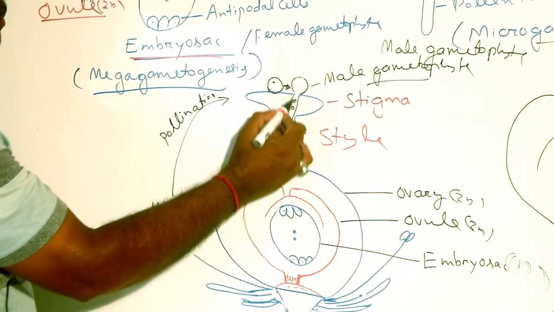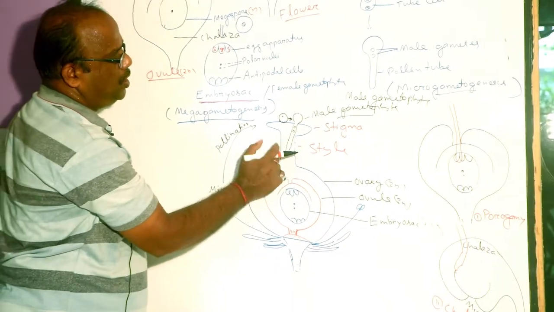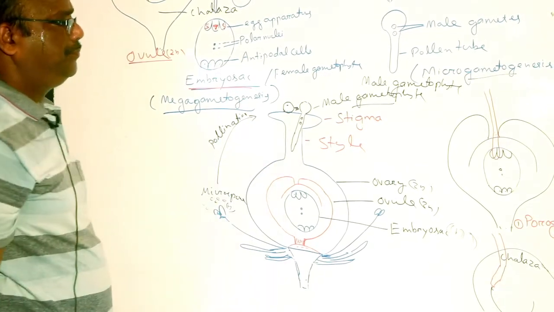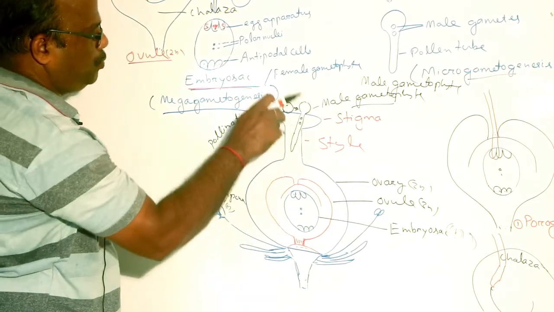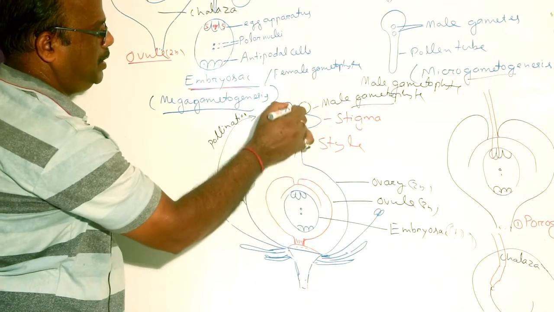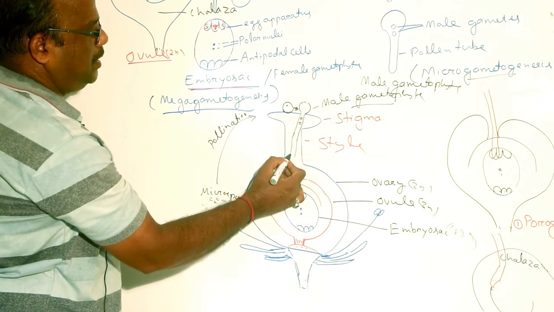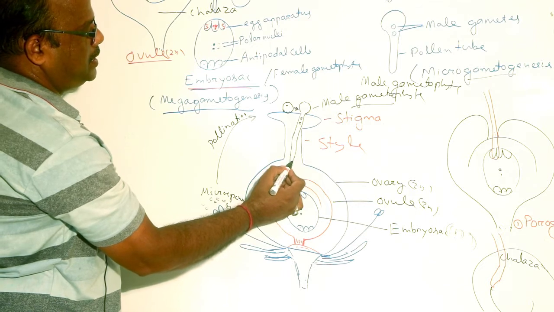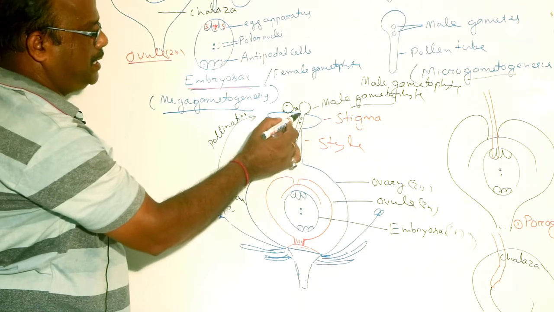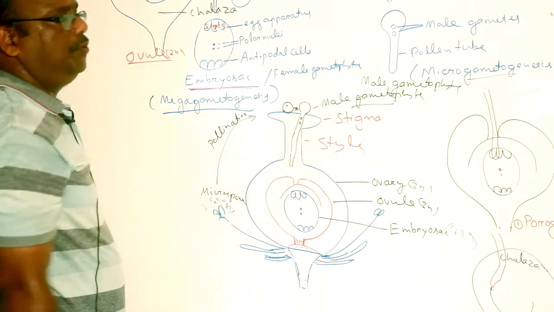The pollen tube of male gametophyte bears 2 male gametes and 1 tube nucleus, which on further developmental process ultimately disintegrate. Then the pollen tube grows towards ovule. The pollen tube grows inside the style and ultimately reaches the inner wall of ovary. On further development, it grows into the ovule.